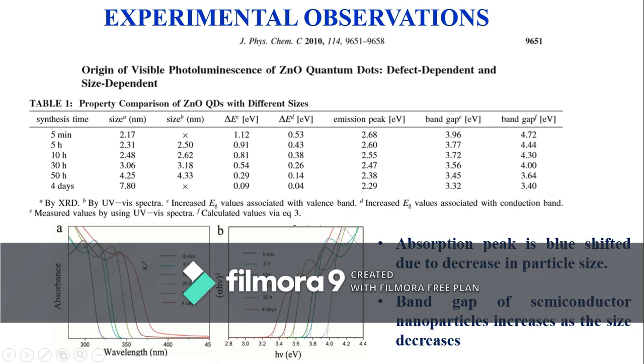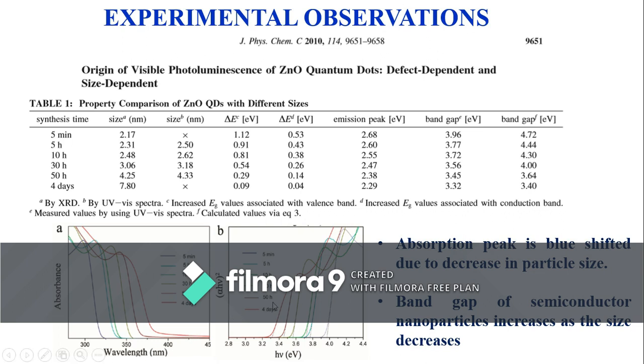So on increasing the growth duration, the particle size increases, and the absorption peak is red shifted. Alternatively, we can say that on reducing the particle size, the absorption spectrum peak gets blue shifted.